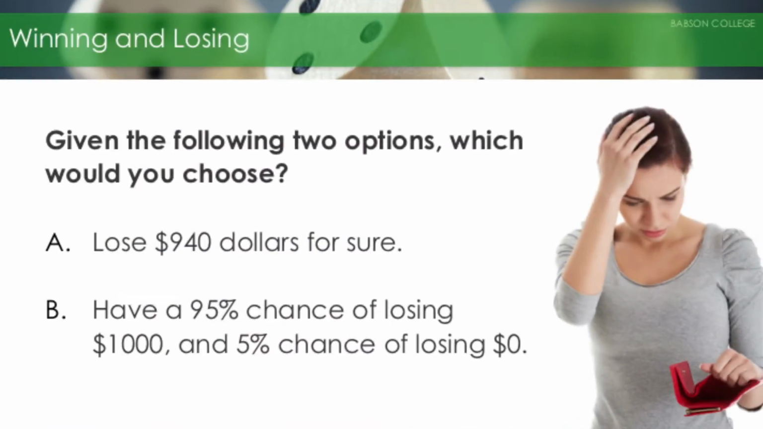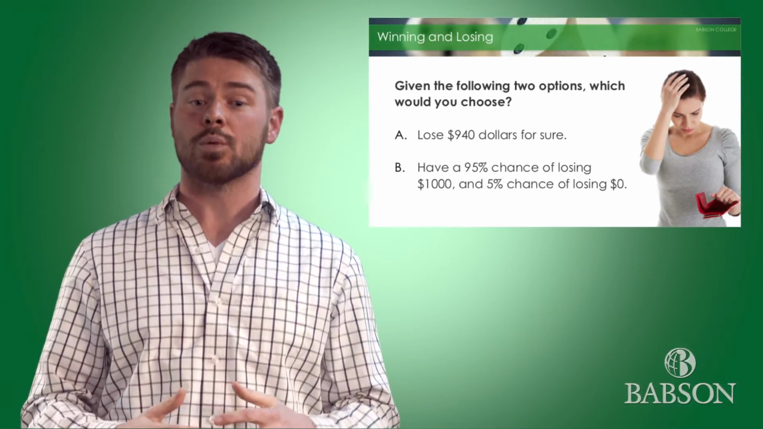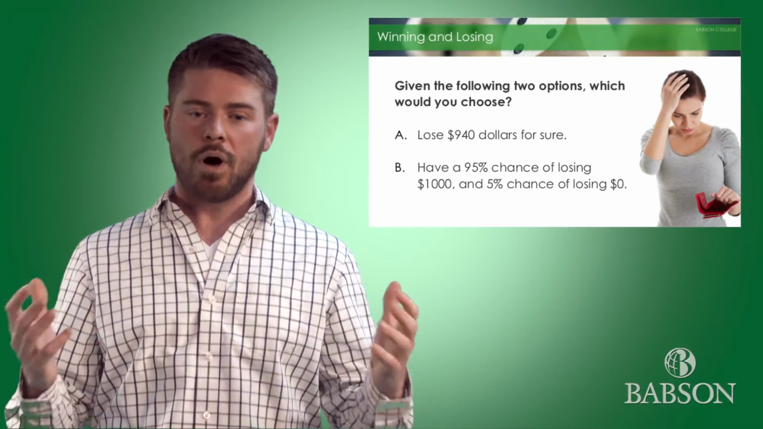Let's see another example, this time with losses. Given the two options below, which would you choose? A, lose $940 for sure, or B, have a 95% chance of losing $1,000 and a 5% chance of losing $0. Most people would choose option B. Here, we're risk-seeking. But why?